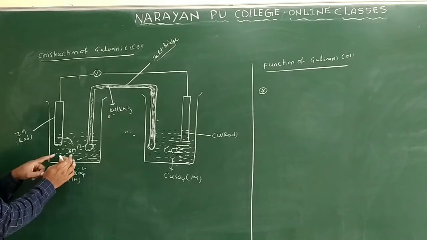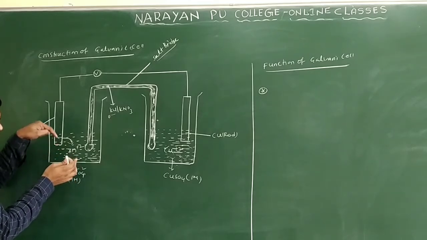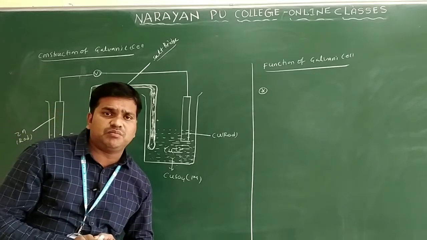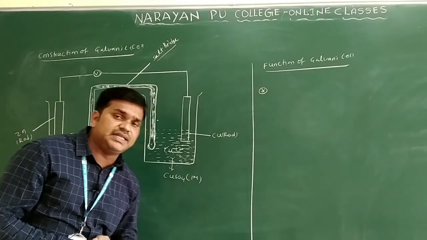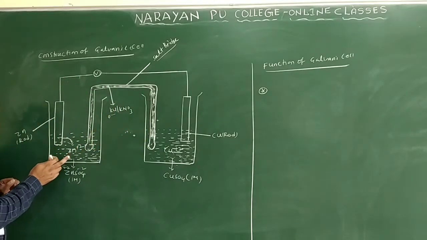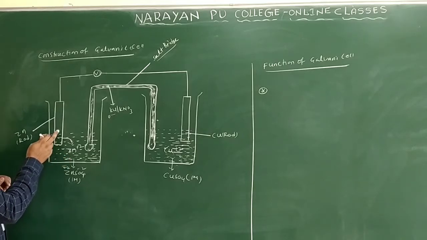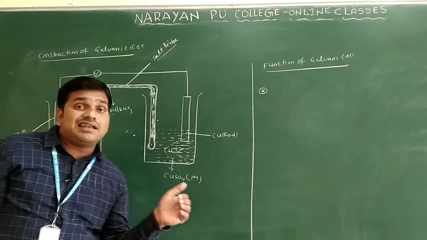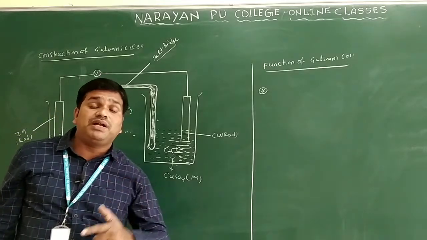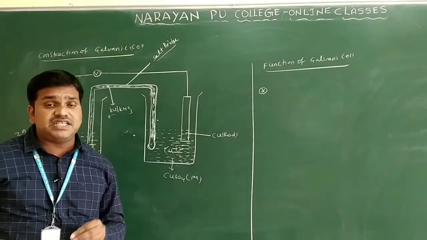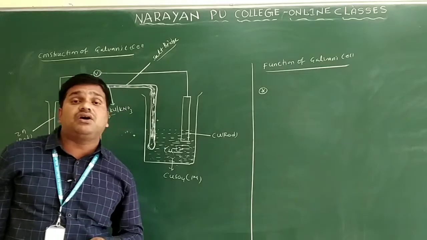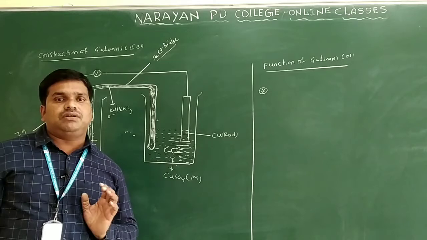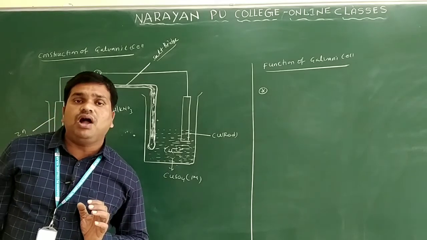Then the concentration of Zn+2 ions in the solution increases. Then the mass of the zinc rod decreases, because zinc loses electrons. Generally you know a metal has a tendency to lose electrons. Loss of electrons we call oxidation.